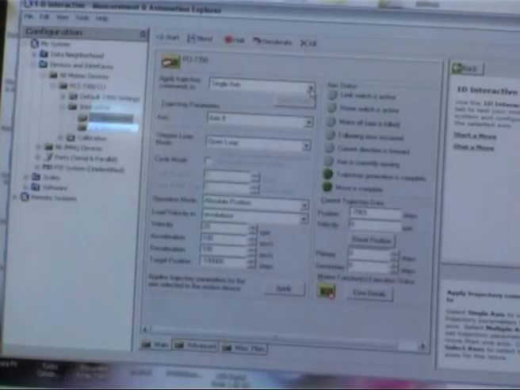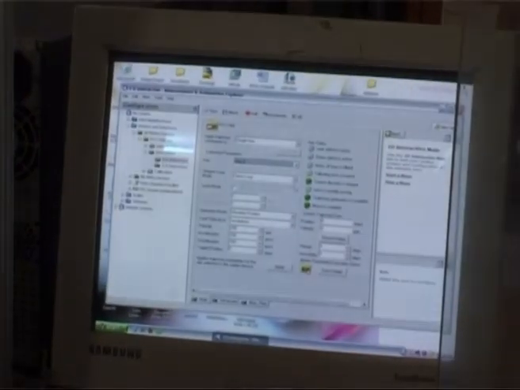Here I can show you the working of each single axis. So I am setting now to the X axis, and we will see the resultant in the XY stage motion.